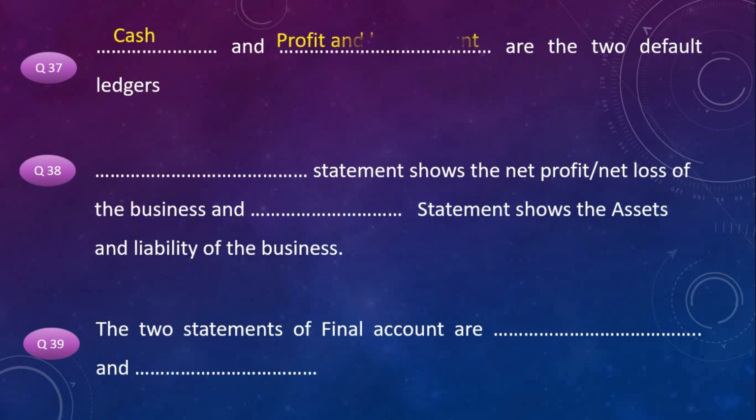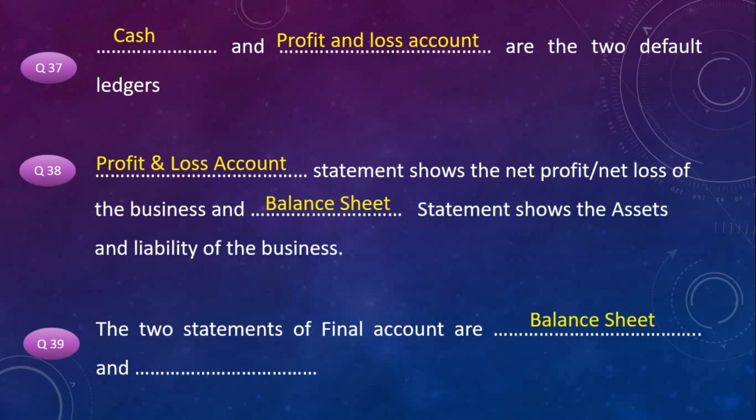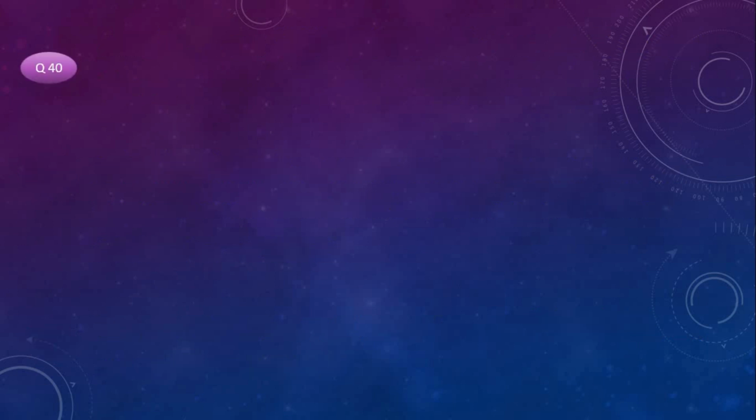Cash and profit and loss account are the two default ledgers. Profit and loss account statement shows the net profit or net loss of the business, and balance sheet shows the asset and liabilities of the business. The two statements of final account are balance sheet and profit and loss account. Next question.